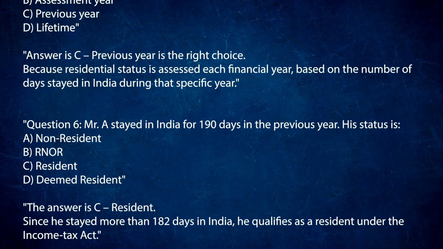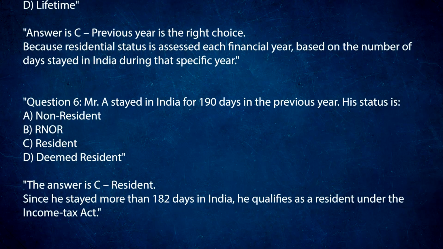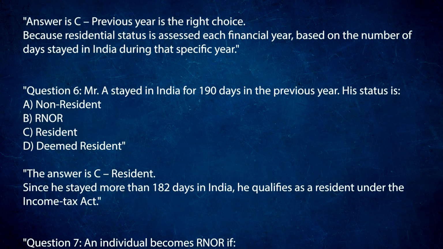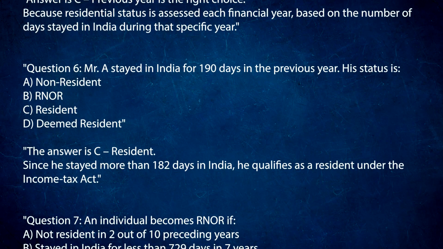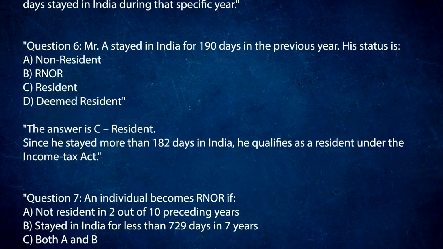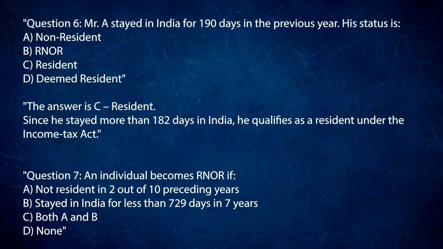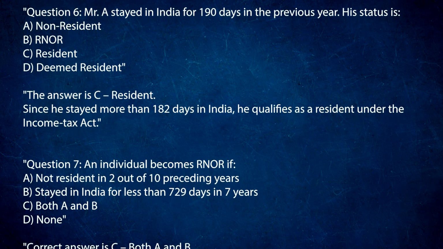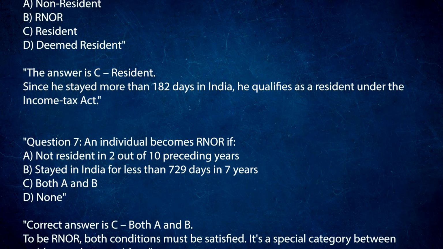Question 6. Mr. A stayed in India for 190 days in the previous year. His status is: A. Non-resident. B. Not ordinarily resident. C. Resident. D. Deemed resident. The answer is C. Resident. Since he stayed more than 182 days in India, he qualifies as a resident under the Income Tax Act.